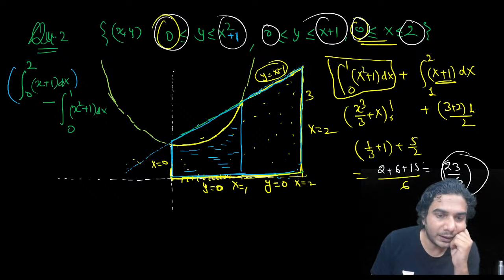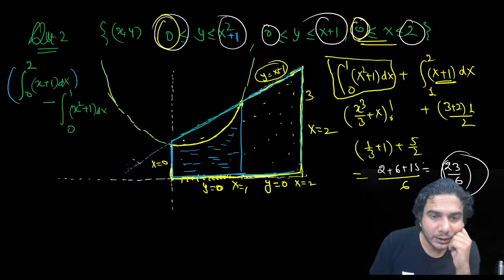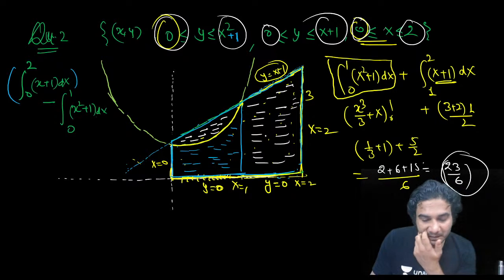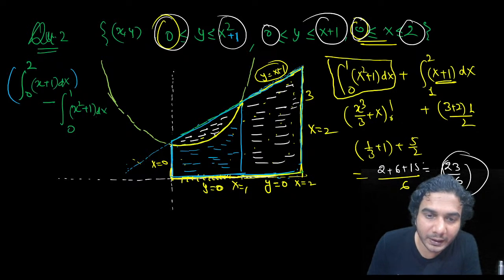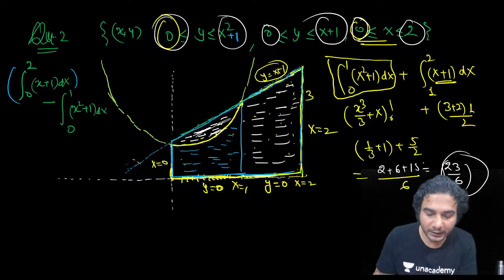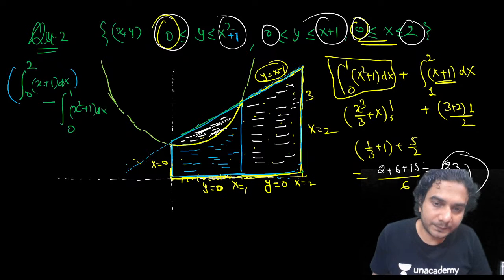You removed this area, so what will be remaining? Now I am shading the remaining area. Remaining area will be with white color. This will be remaining, and this will be remaining. Do you need this area? Is it your question? This one is fine, but this one is wrong, right? We don't need this, we need the lower one, and you removed that. Okay, that's why it is wrong.